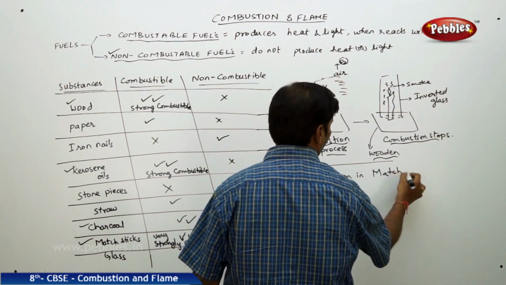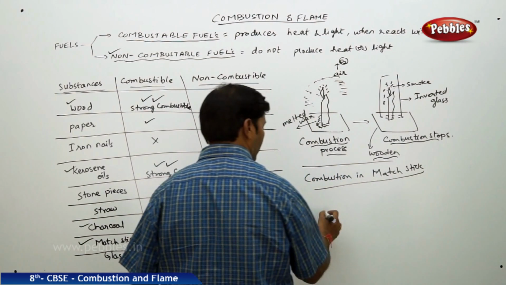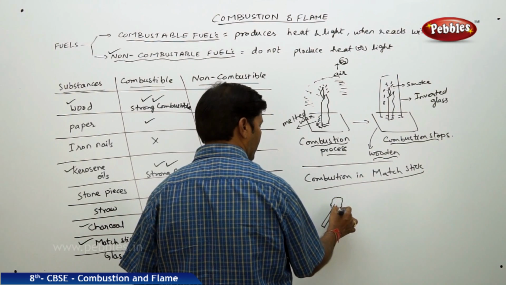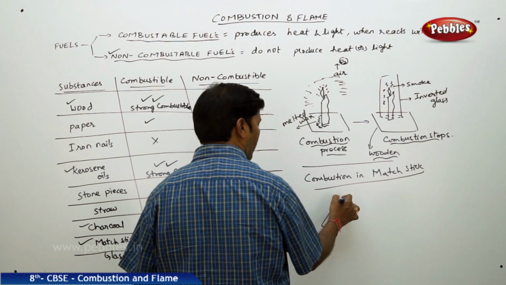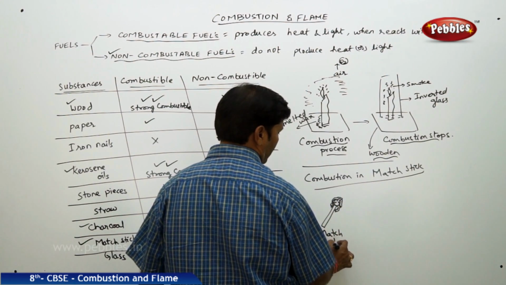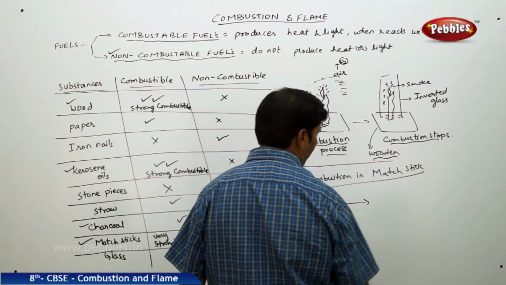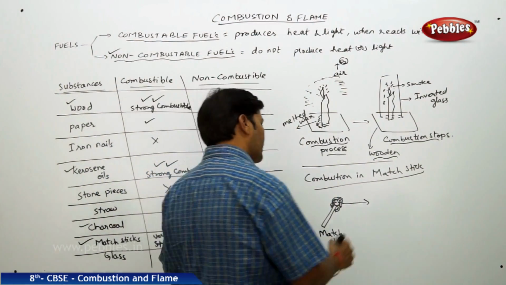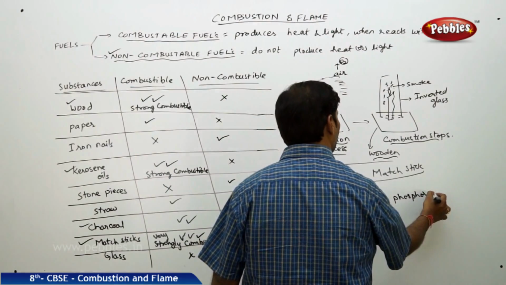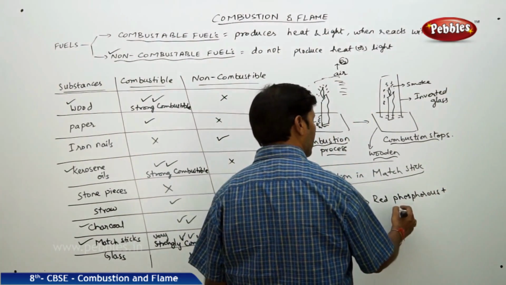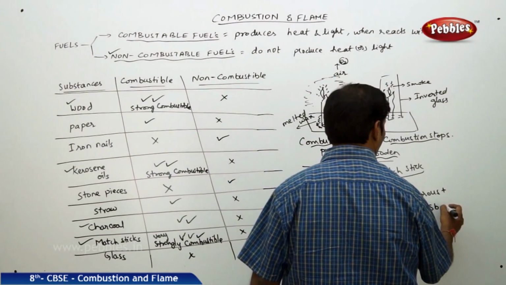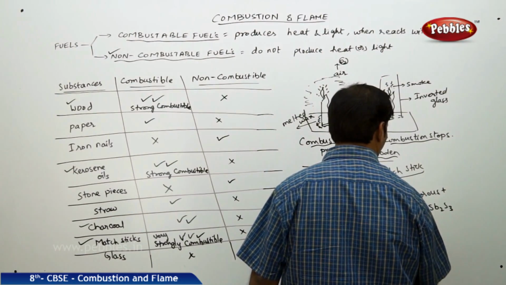If you take a matchstick, this is the wood, a small piece of wood, where the matchstick is filled with some composition like this. This is the knob of the matchstick. This matchstick actually contains red phosphorus. The composition of the matchstick contains red phosphorus, then potassium chlorate, then it is also filled with a little amount of antimony sulfide and powdered glass.